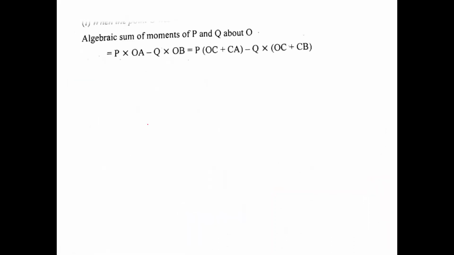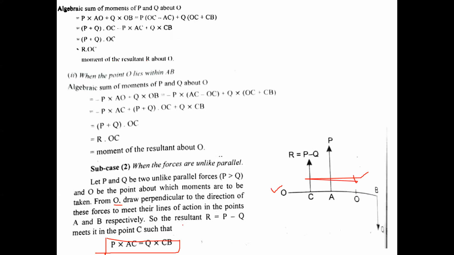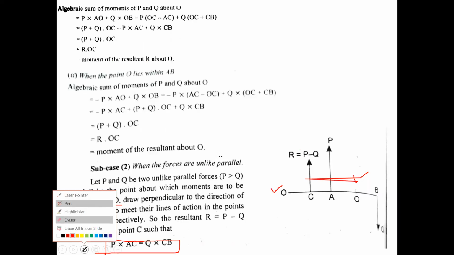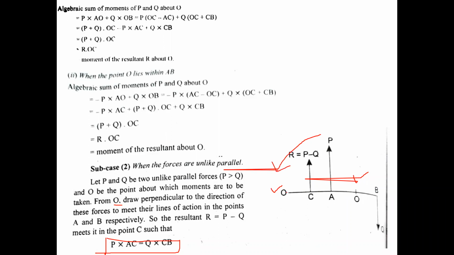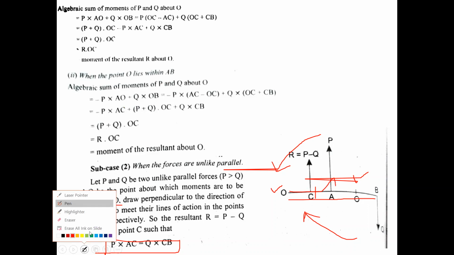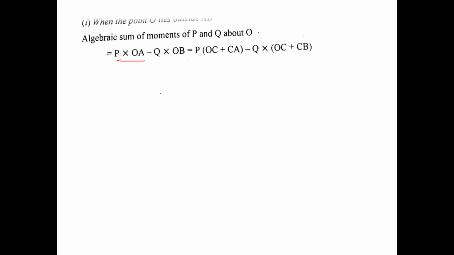So now calculating the moments when the point O lies outside AB, you can see P into OA minus Q into OB. Let us see how it is possible. Because P lies on this side, it will be moving anticlockwise, so that's why positive. For Q, it will be on this side. It is moving in clockwise direction, so negative. And the distances will be OA for P and OB for Q. So P into OA, Q into OB.